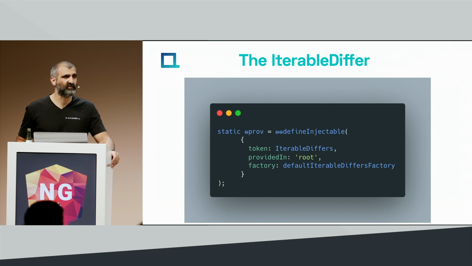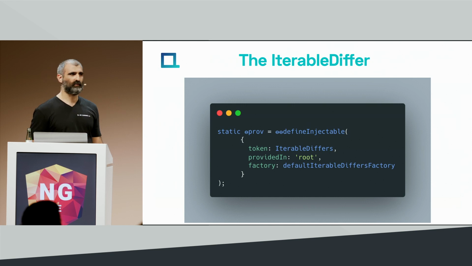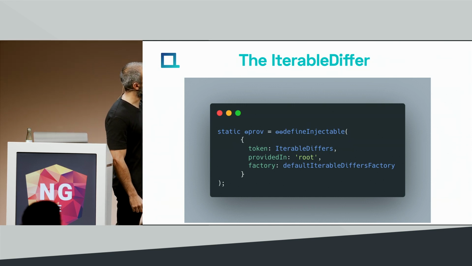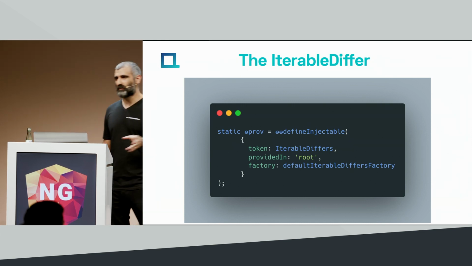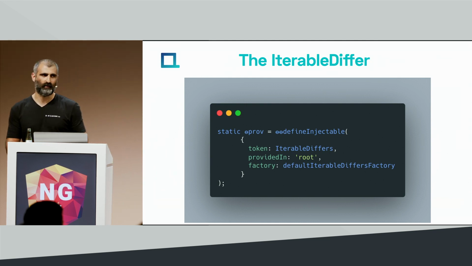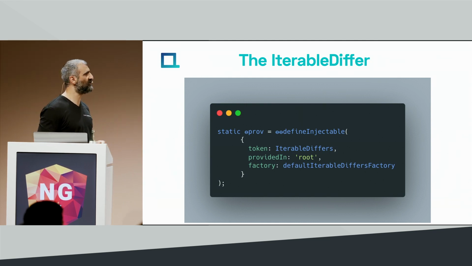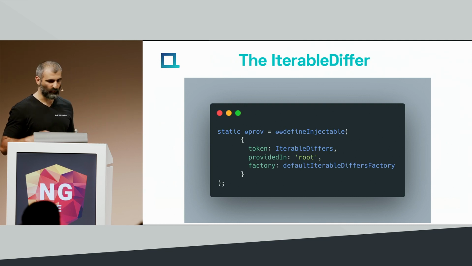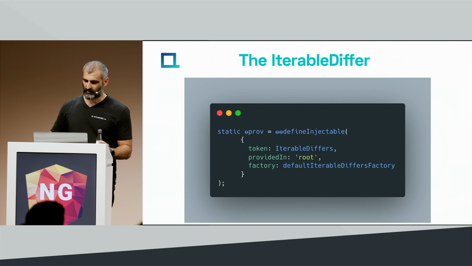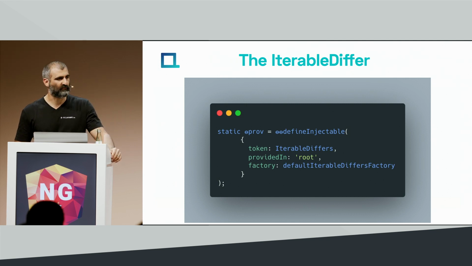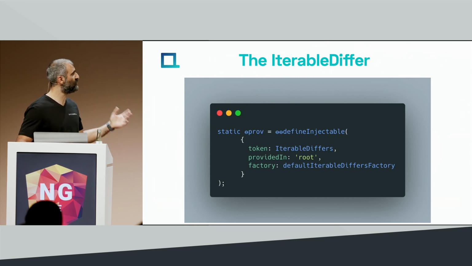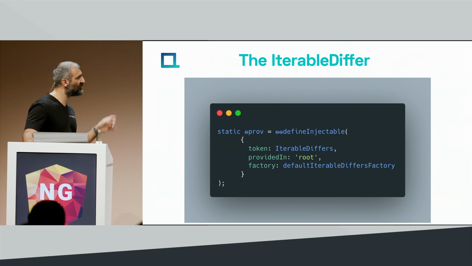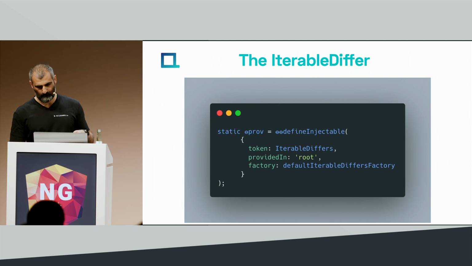Now, what's this provider and where has it come from? This is from the Angular source code. Ignore this theta magic stuff. This is how the Angular team creates their own providers, not using the DI system. They define injectable where the token is iterable defers, provided in root, so you can inject it from everywhere you want. And it returns a default factory that's called default iterable defer factory.